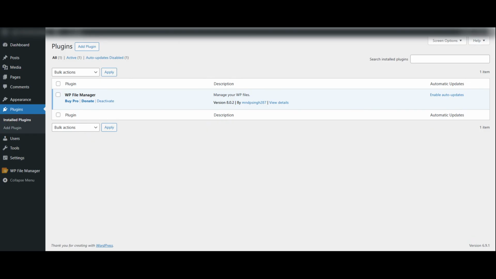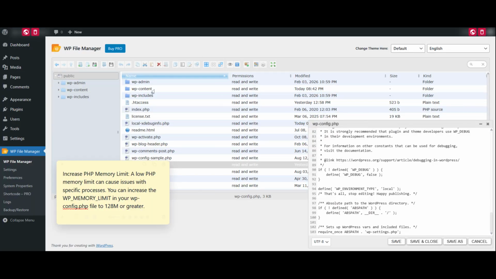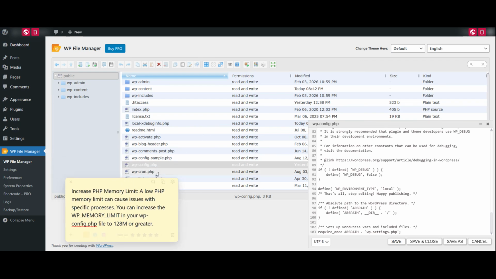After that, let's increase your PHP memory limit. A low PHP memory limit can interfere with background processes that rely on cURL. To fix this, access your wp-config.php file using your hosting file manager or FTP. Locate the line that says define WP_MEMORY_LIMIT and set it to at least 128M. If it's not there, you can add this line: define('WP_MEMORY_LIMIT', '128M'); Save the file and reload your website to see if the issue is resolved.